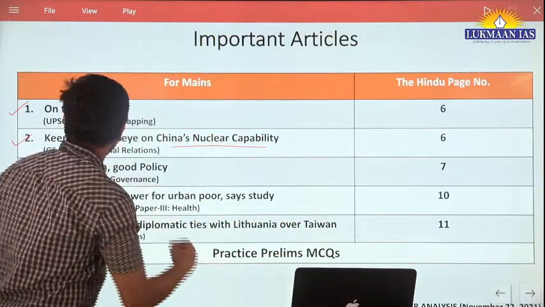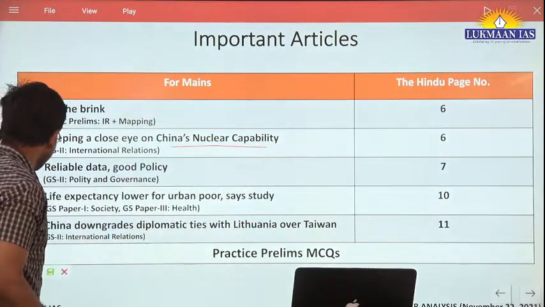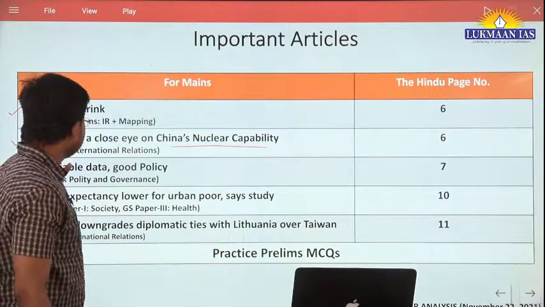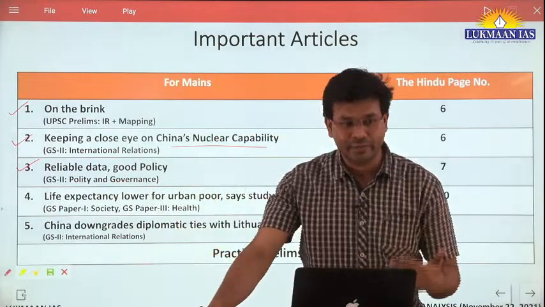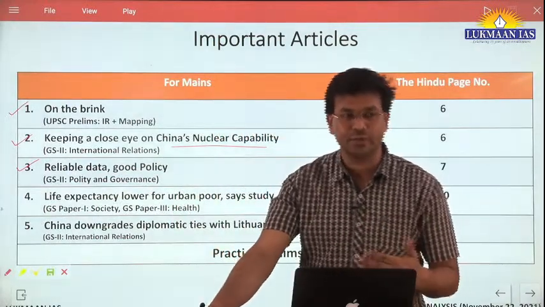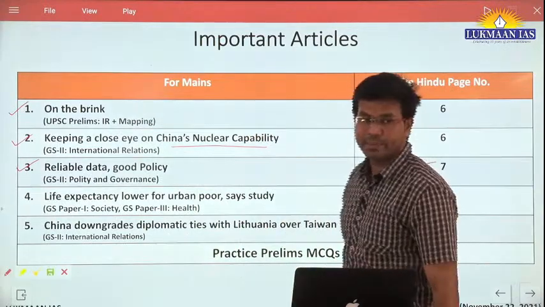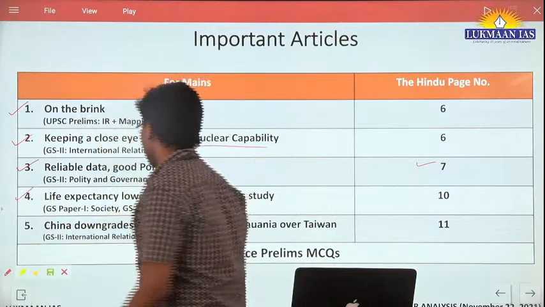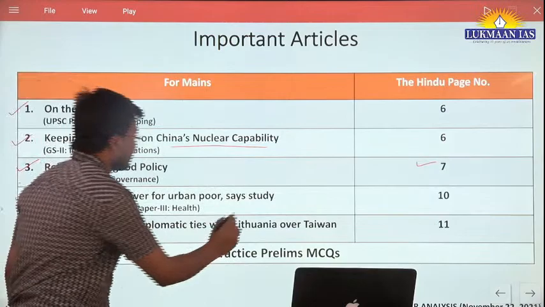in the long run. Then we are going to look into 'Reliable data, good policy'. What do we mean by reliable data and good policy? What is the importance of data in having effective governance and in formulating good policies for the people? This topic was on page number 7 of the Hindu newspaper. Then we are going to talk about a topic that says life expectancy lower for urban poor, says a study.